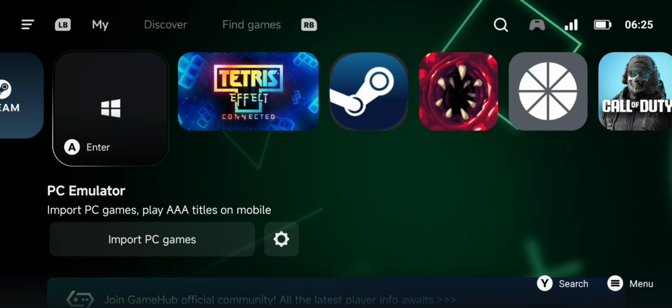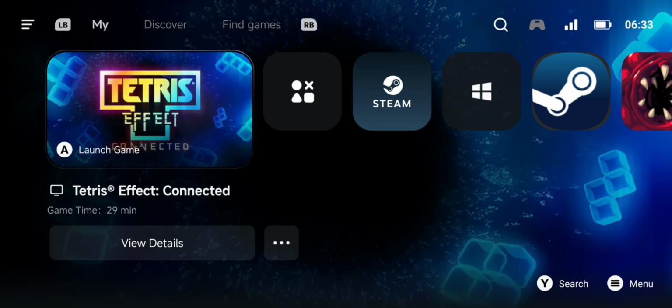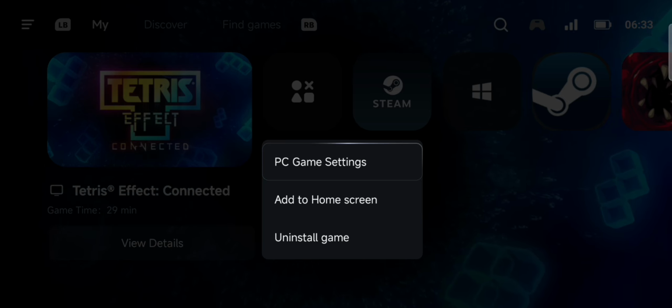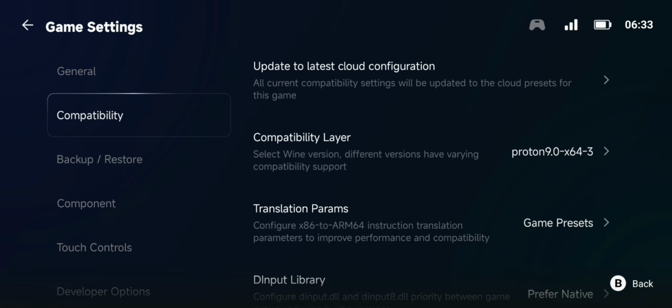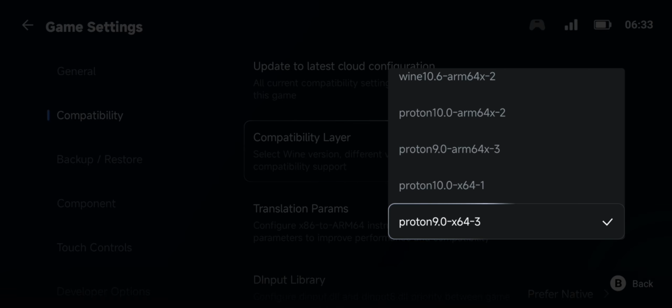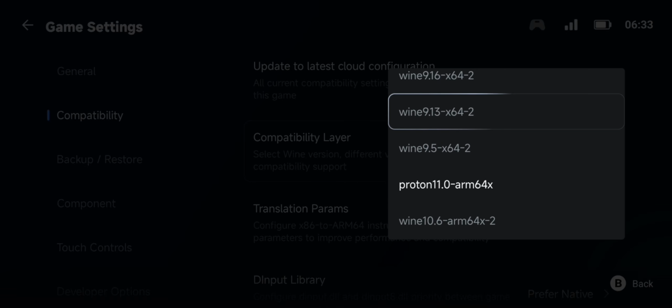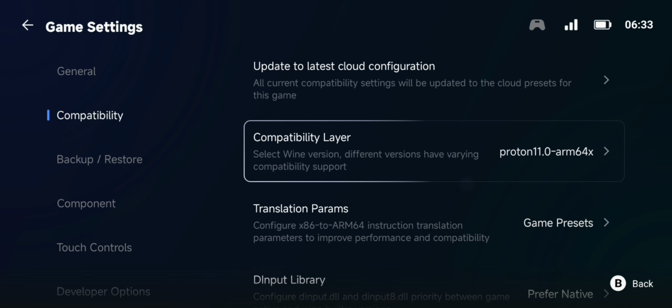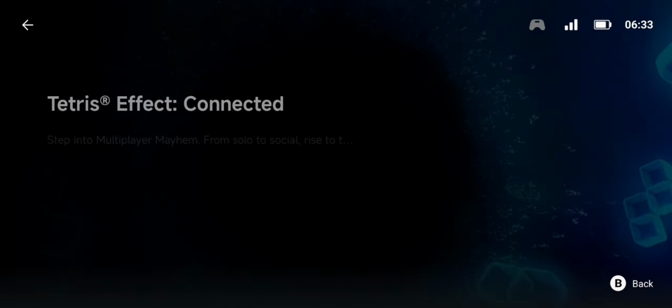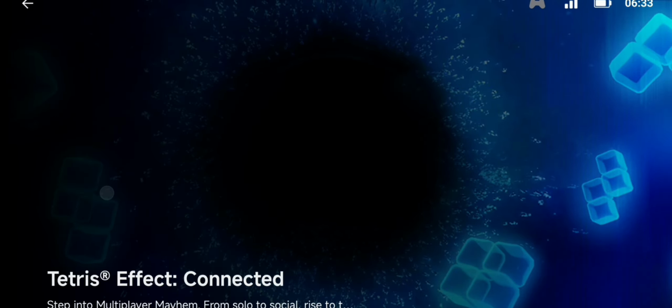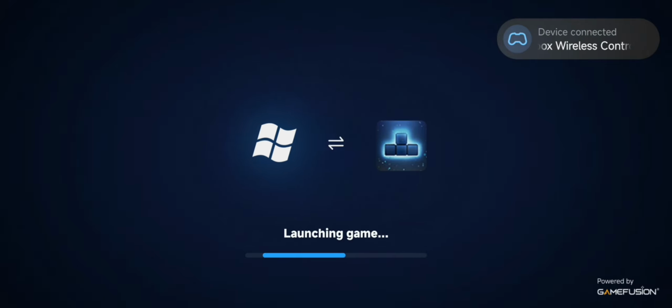You have to come back here. You are gonna close the GameHub and open it again, and there you are gonna go to the three dots on the game. You are gonna head to compatibility, then to compatibility layer, and change from Proton 7 to Proton 11. Then you are gonna go back and just open the game like nothing. Just open the game and the game will boot perfectly.